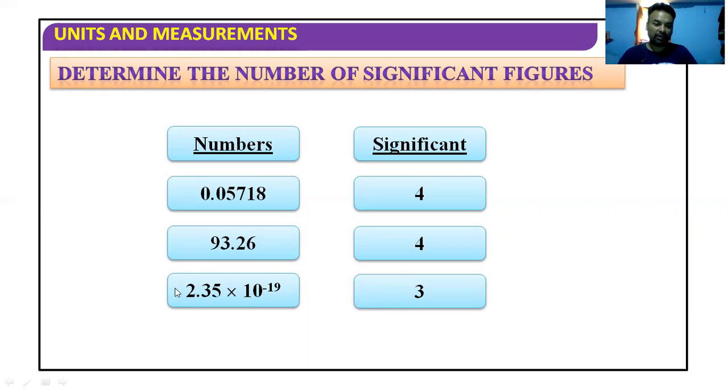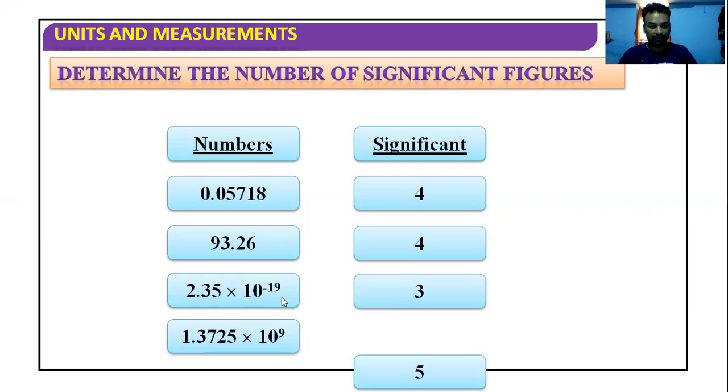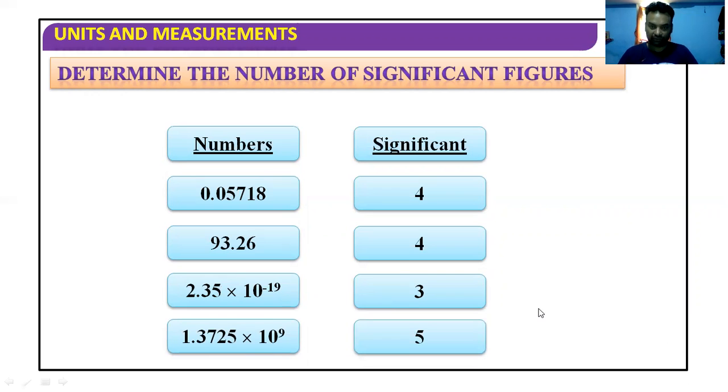Only this part will be counted. So we have 2.35, 3 significant figures. Here we have 5 significant figures. Again, I repeat, if there is any negative power or positive power, that is not counted in the significant figures.